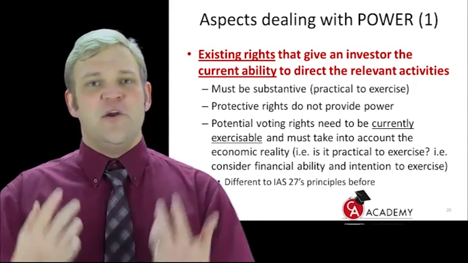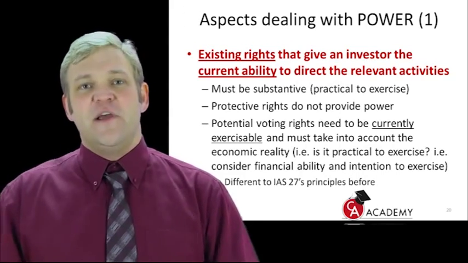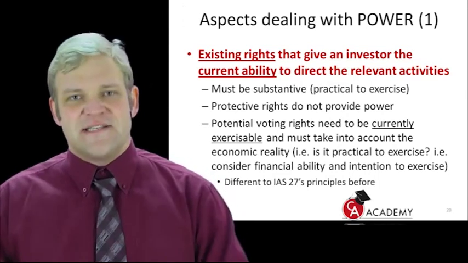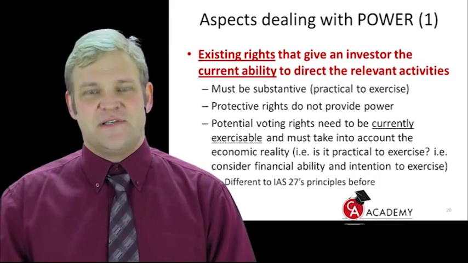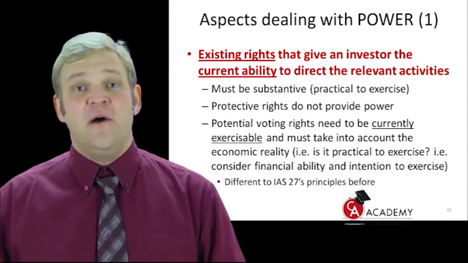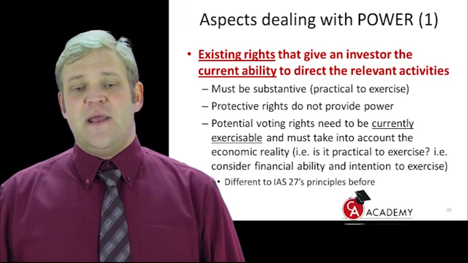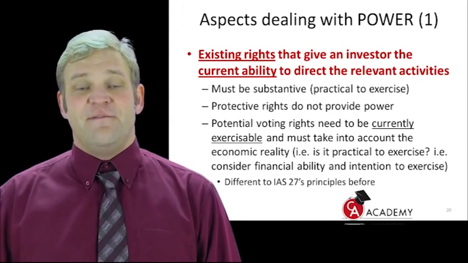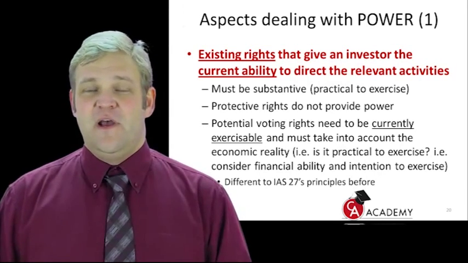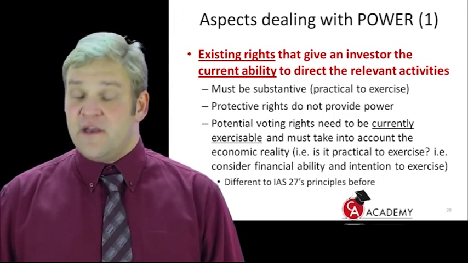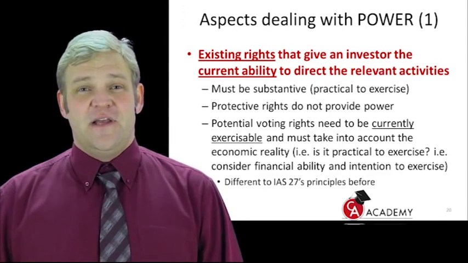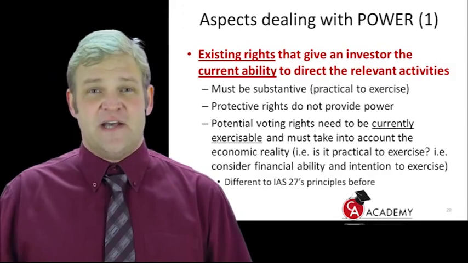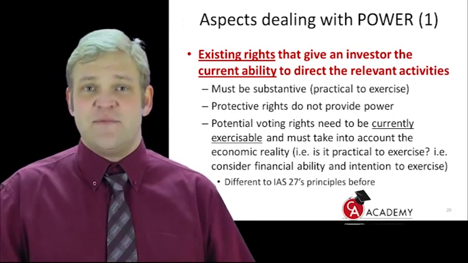I cannot tell you under which circumstances they will be substantive. You need to look at the information in the question and ask yourself, is it economically realistic that these power instruments can be exercised? For example, if there are potential voting rights. Do you agree? Okay, protective rights, we know by now, do not provide power. Potential voting rights, very, very important. Why are they so important? Because they work differently in IFRS 10 than in IAS 27. Now, how is that different? Let's see. Potential voting rights need to be currently exercisable. That was the same in IAS 27.